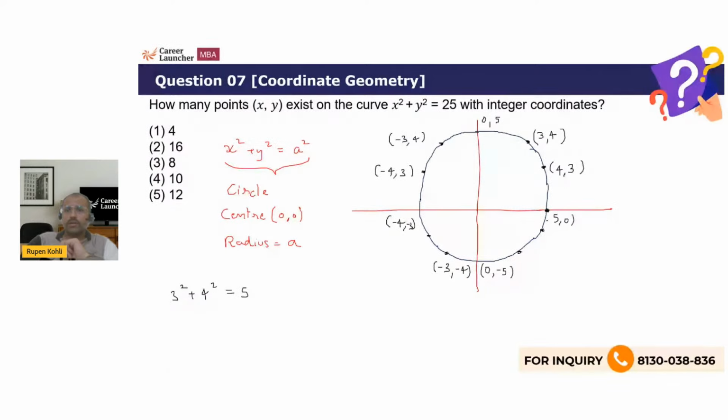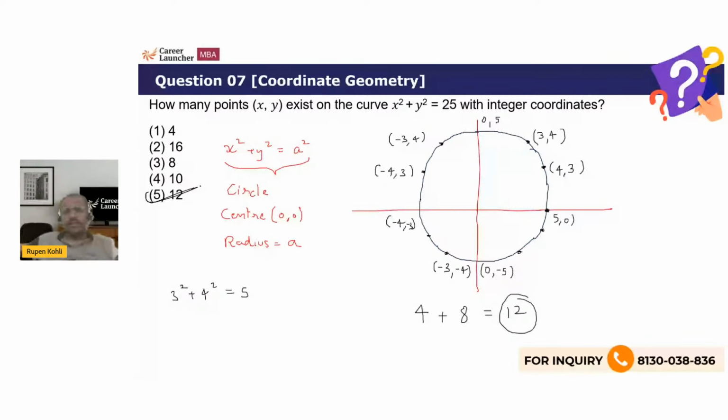So overall these 2 points replicate in all the three other quadrants as well. So you can understand there were these 4 points on the coordinate axis. Apart from that, 2, 2, 2, 2, 8 more points have come across. So a total of 12 points.